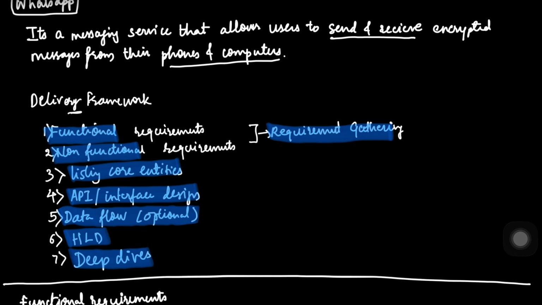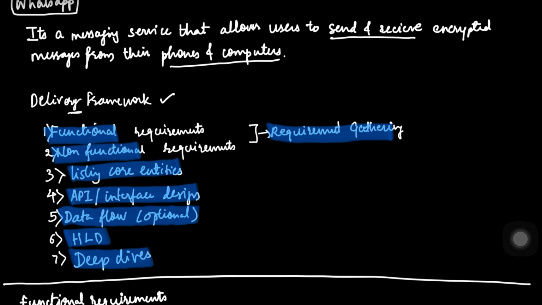Now, before we deep dive into the exact concepts like code or database sharding or whatever we need for this real-time system, we use what I call a delivery framework. This isn't just a list, it's a mental model for solving complex problems. If you jump straight into the how, you will get lost. You have to start with why and then what. So here is our roadmap for today.